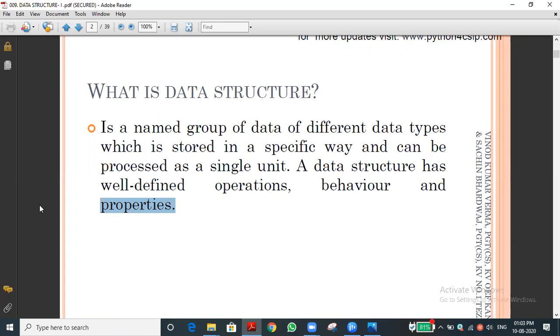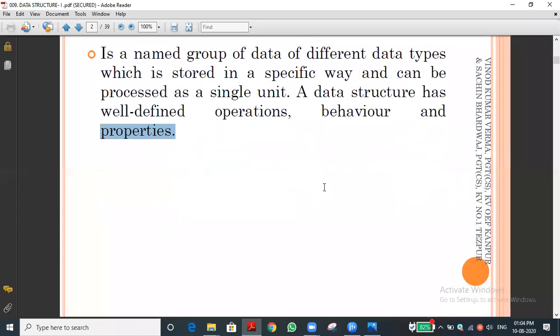What is data? That is what we are giving. What is a data type? You already know; we have a number of data types we use in Python. A data structure tells about the behavior and properties of the data: what type it is and what we can do with such data. That is called a data structure. I hope you got a little clarity about data structure. Let me go to the next slide so you can understand more.